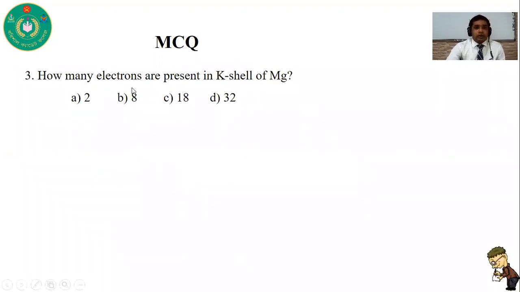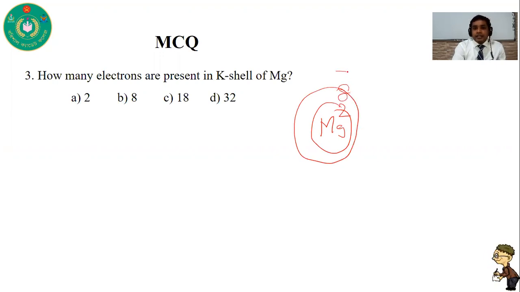Okay, now how many electrons are present in the K shell of magnesium? At first you have to write down the electronic configuration of magnesium. In the first shell there are 2, in the second shell there are 8 electrons, and in the third shell there are 2 electrons.